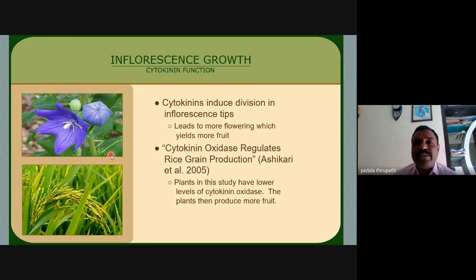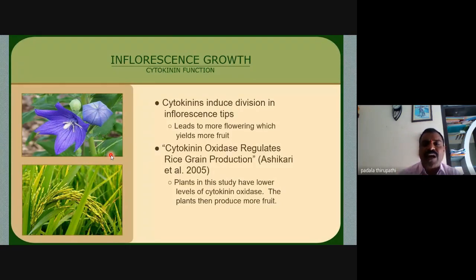These cytokinins induce the divisions of the inflorescence. The inflorescence tips have an abundant number of flowers. Flowers, after fertilization, produce seeds or fruits. So these fruits or seeds are nothing but the yield of the crops cultivated by the farmer.